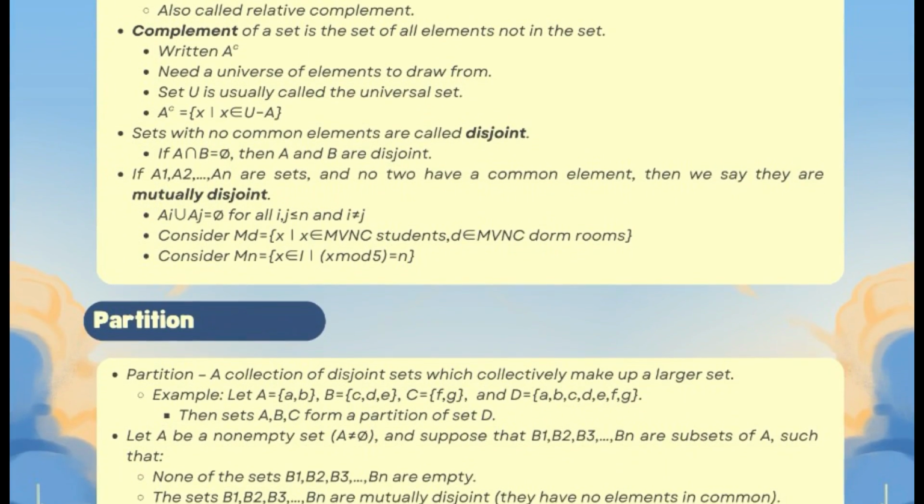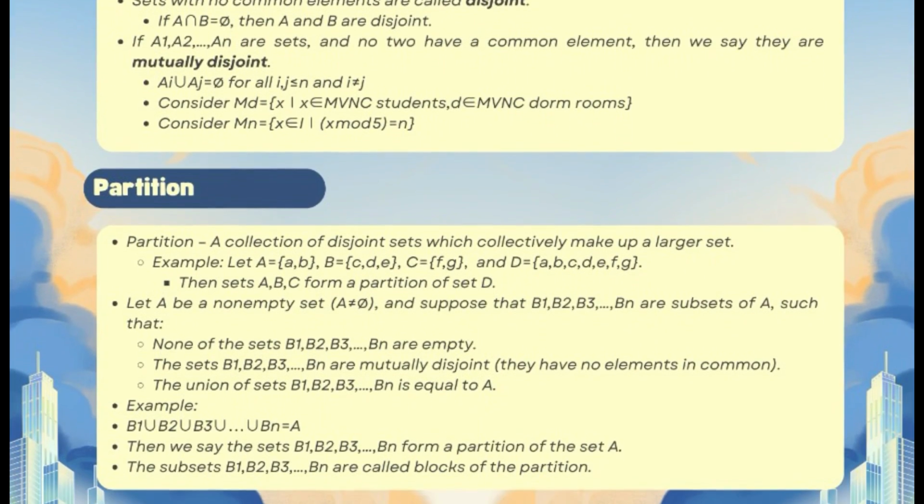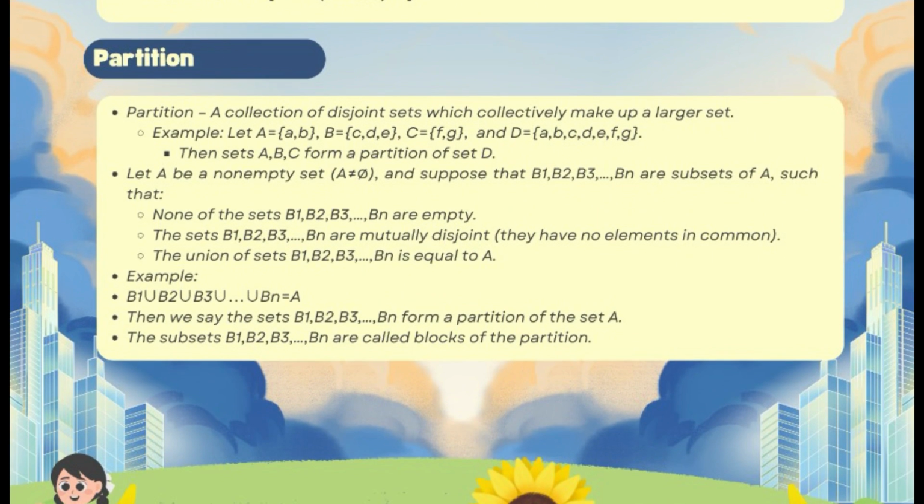Next, let's talk about partition. A partition means we break a big set into smaller, non-overlapping groups. Each element belongs to exactly one group, and if we put all the groups back together, we get the original set.